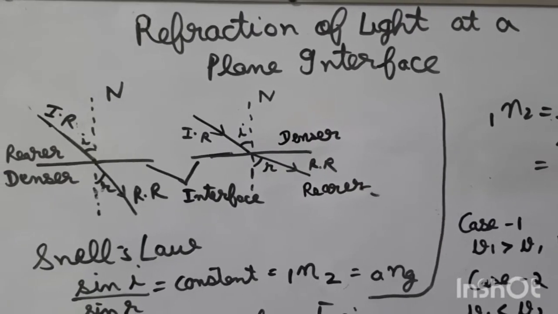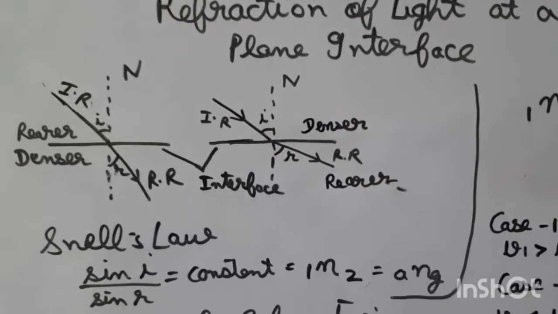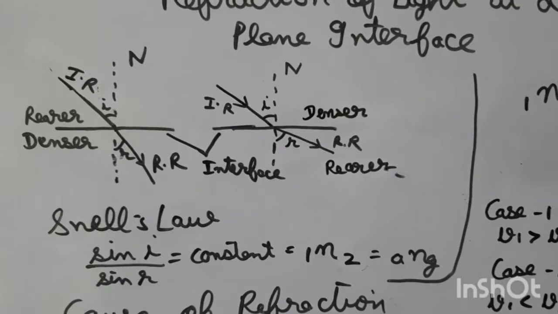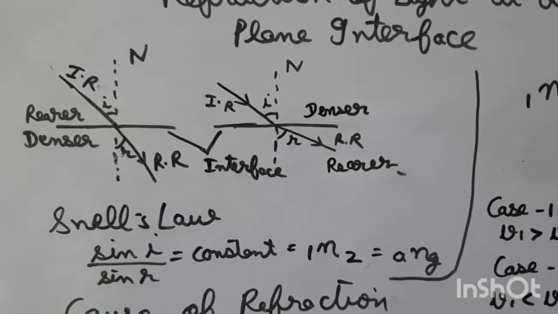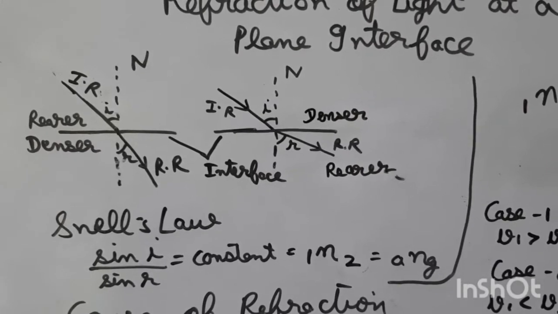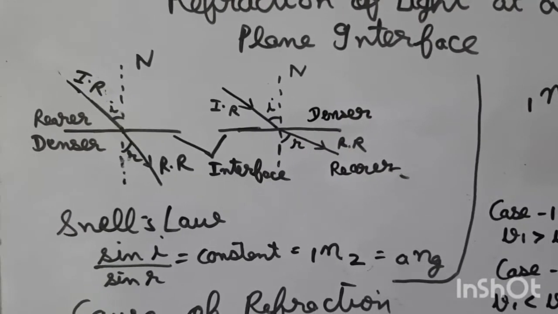Now, the bending of light depends upon whether the light has traveled from a rarer to a denser medium or from a denser to a rarer medium. Students, we have mainly three media: solid, liquid and gases.